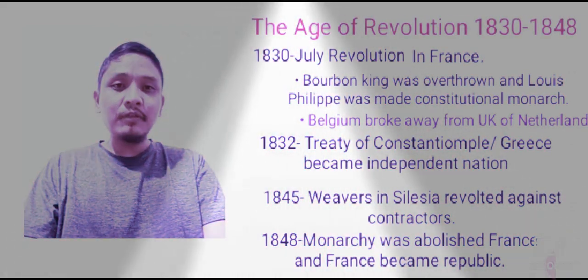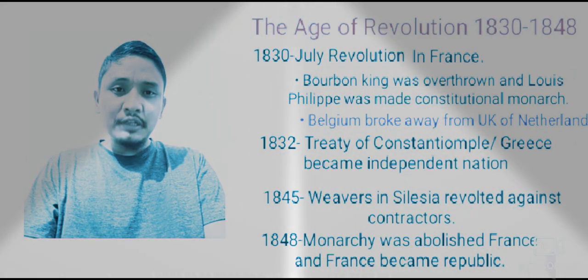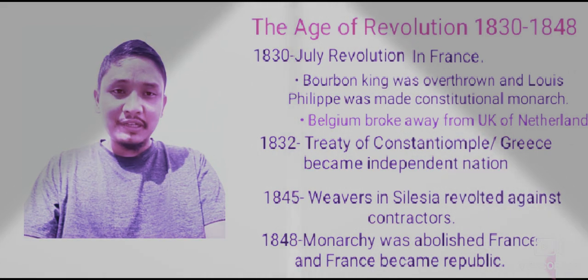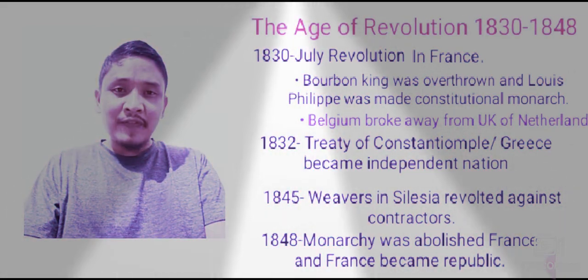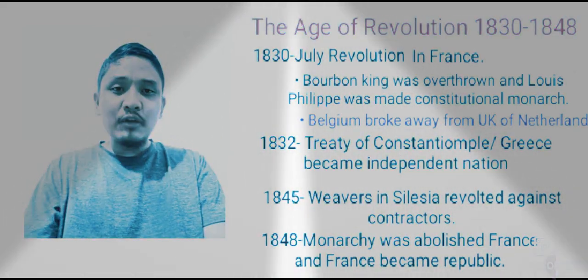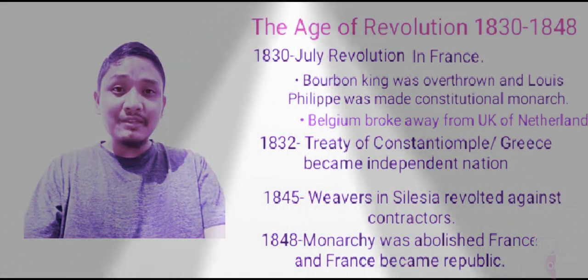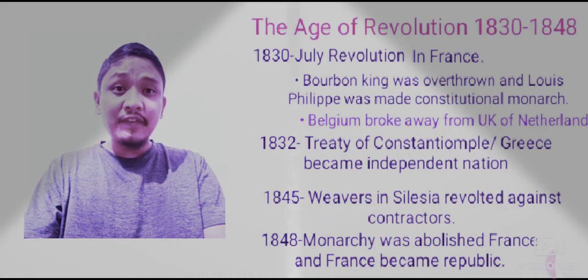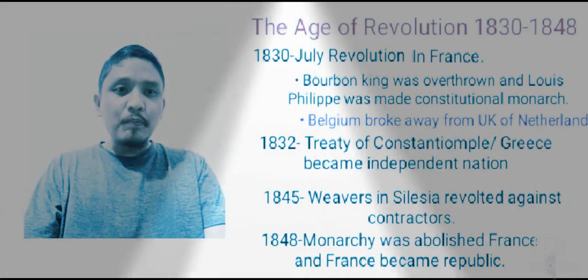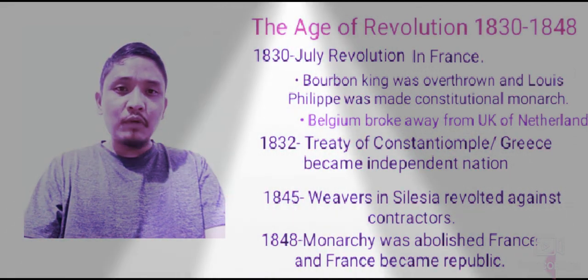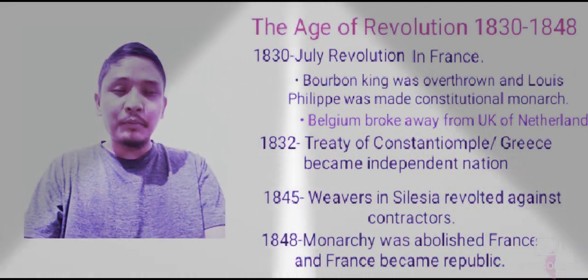First of all, in 1830 the July Revolution in France took place. Now, what was the result, the aftermath or the effect of the July Revolution? The Bourbon king was overthrown and Louis Philippe was made constitutional monarch.